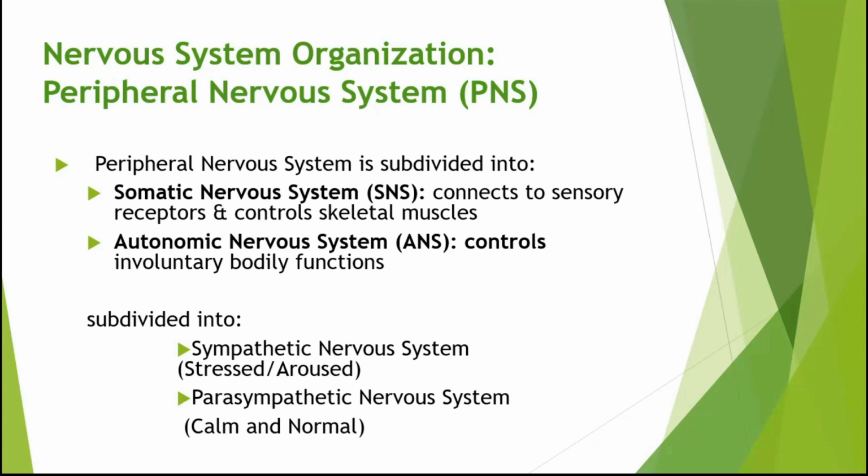So that is how the sympathetic nervous system is activated when you feel aroused or stressed. And then parasympathetic nervous system, this is when you're just chill. You're calm, you're normal, so everything's fine. So again, sympathetic, this is oftentimes when you're aroused, parasympathetic if you're calm.